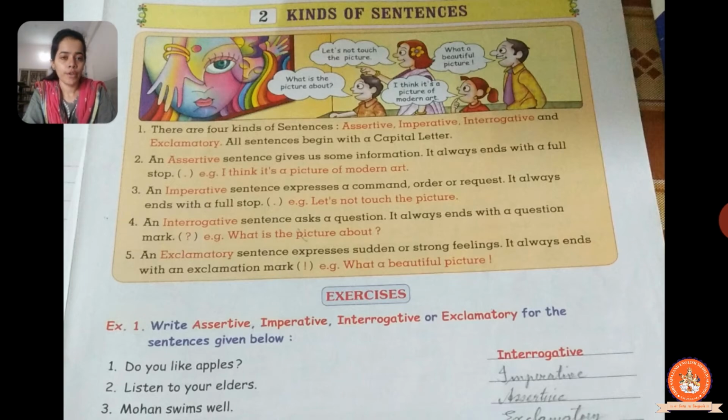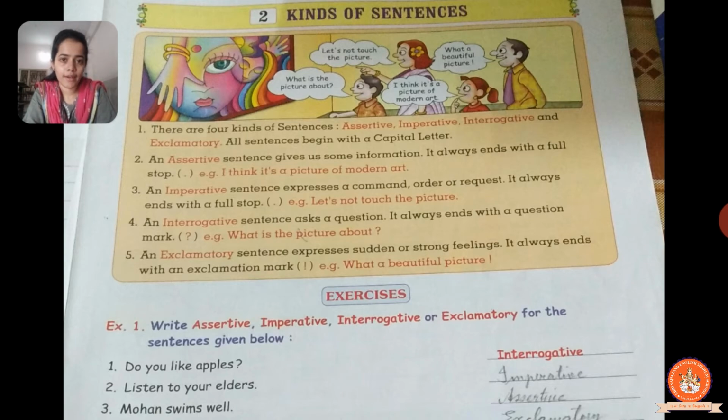Then coming to the fourth point: an interrogative sentence asks a question. It always ends with a question mark. An interrogative sentence is used to ask a question. How will you know that it is an interrogative sentence? Whenever you are asking a question, we always use the question mark at the end of the sentence.